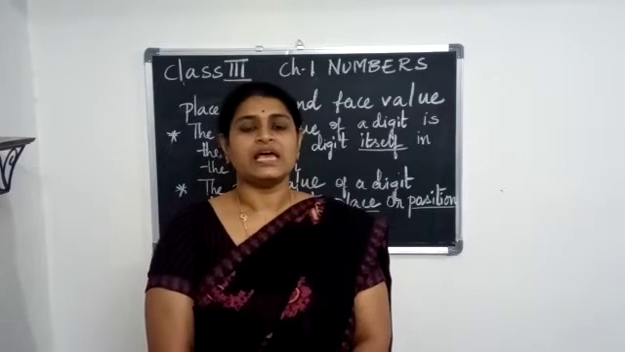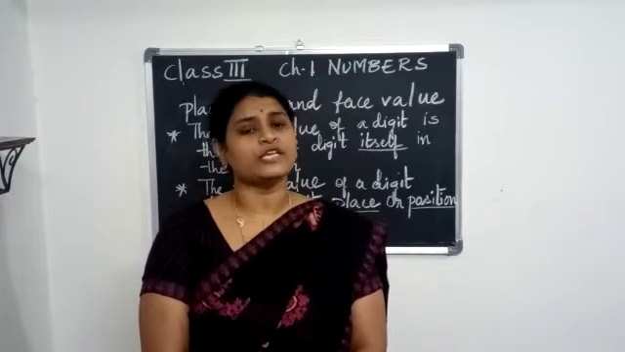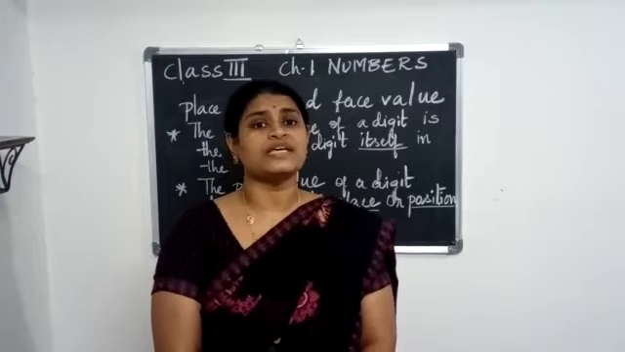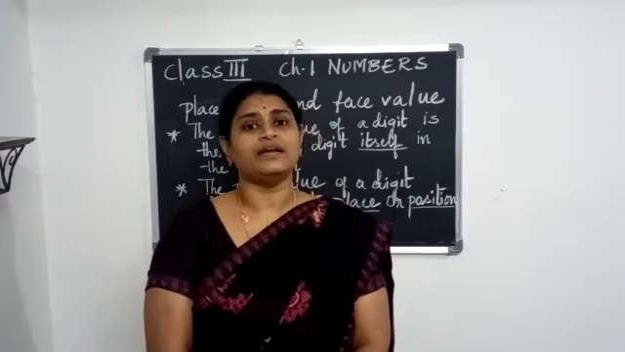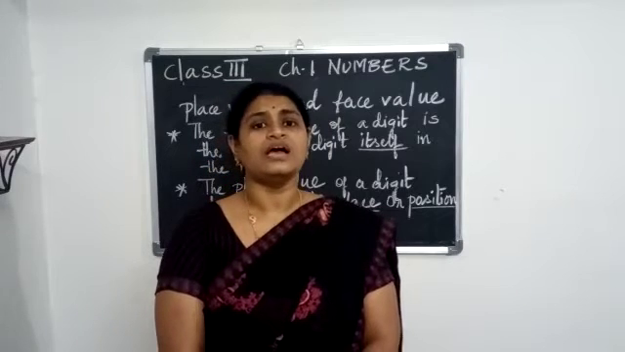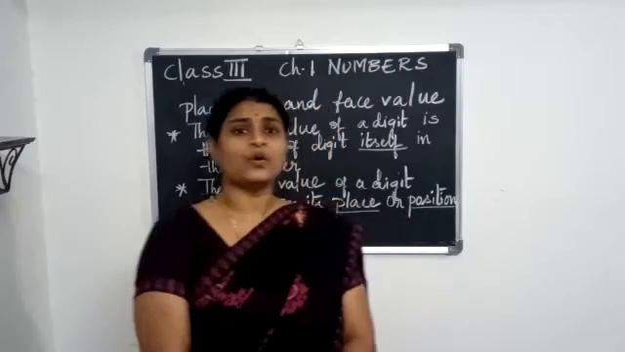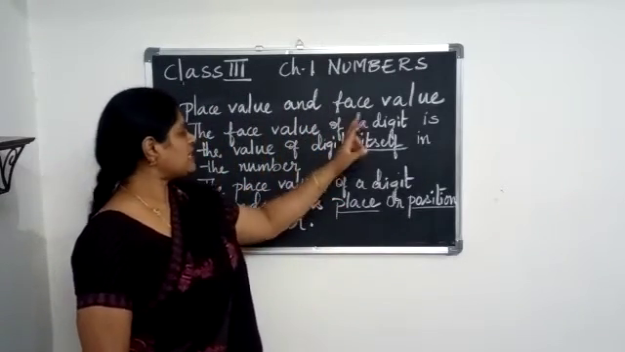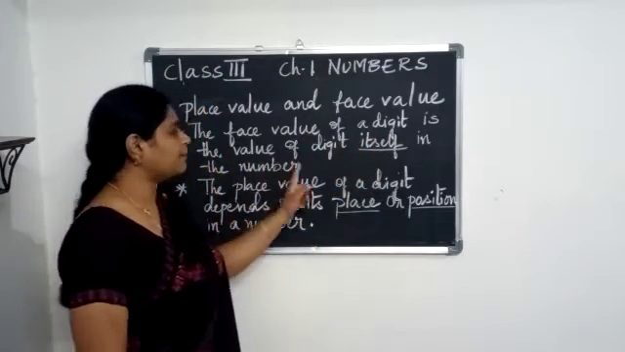place he went. Here, the place value at home: he is a son to his parents. At school, he is the student to his teacher. So this is the way you have to differentiate between the face value and place value. So what is face value? Let us see. The face value of a digit is the value of the digit itself in the number.